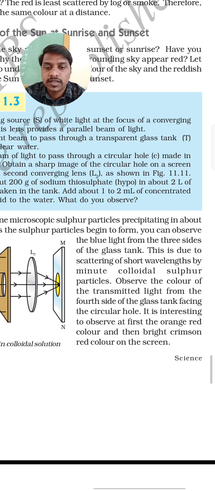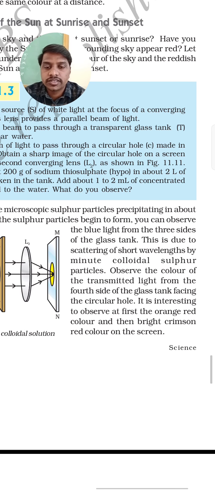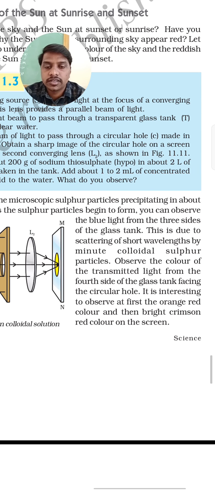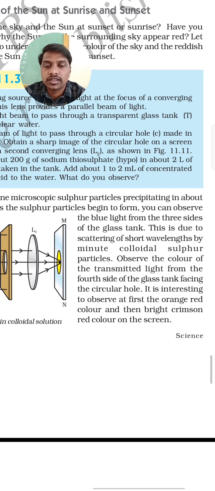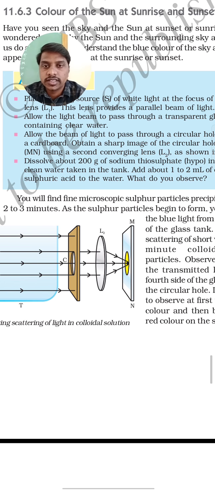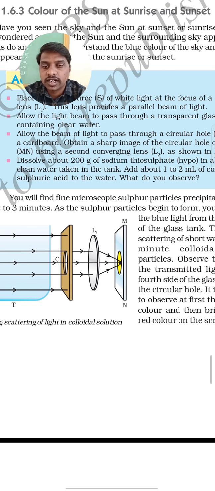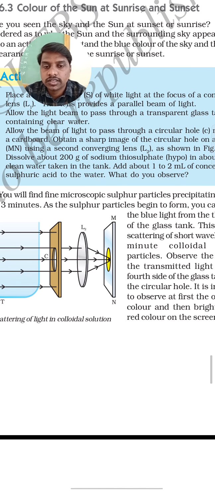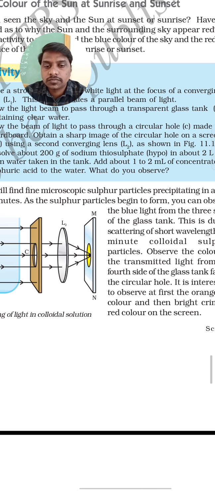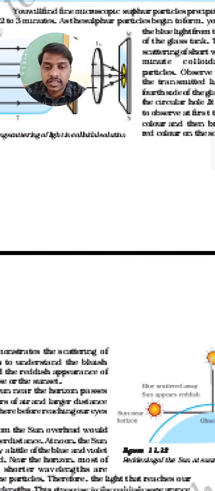Observe the color of the transmitted light from the fourth side of the glass tank facing the circular hole. It is interesting to observe first an orange red color and then a bright crimson red color on the screen. Why? Because red color has the longer wavelength, so that is what reaches the screen.